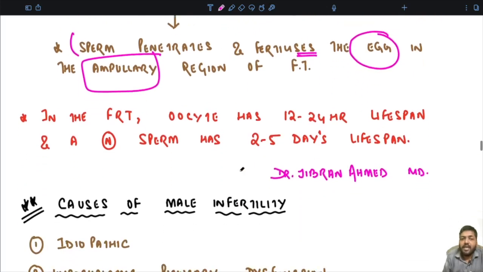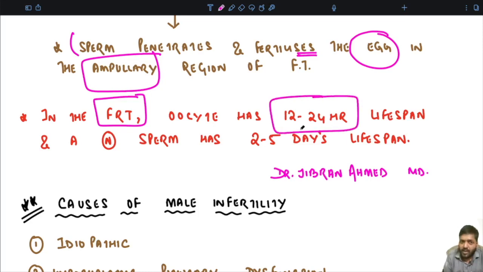Now remember, in the female reproductive tract, the oocyte has a 12 to 24 hour lifespan. And a normal sperm, after ejaculation, can stay for 2 to 5 days in the female reproductive tract. The lifespan is this much. Is this point very clear to everyone?